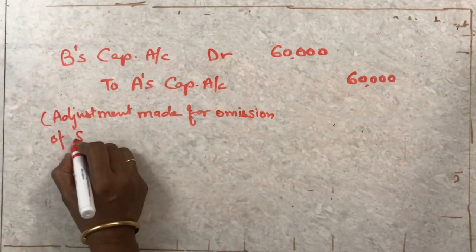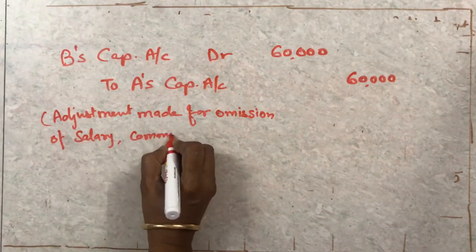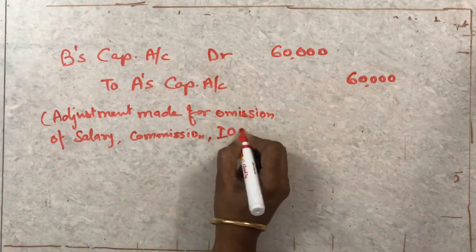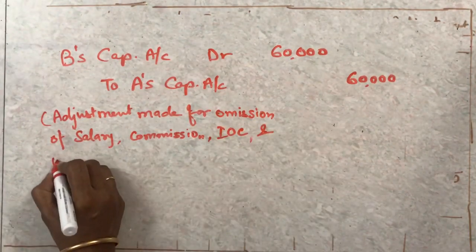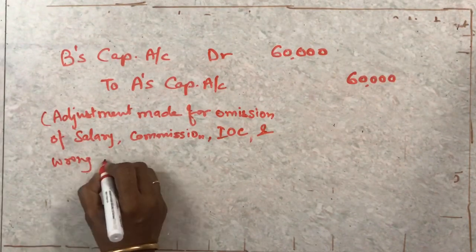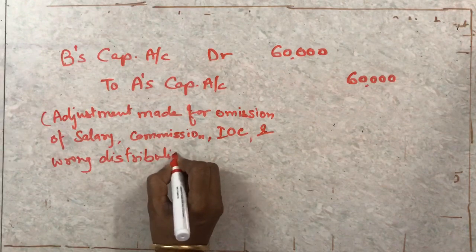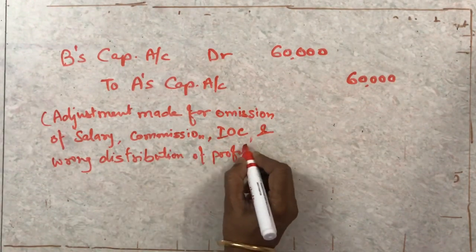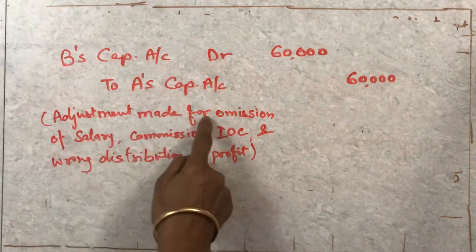Then omission of interest on capital was there, and you can write wrong distribution of profit. So you can just remember this narration. Just write adjustment made for, and whatever you have done wrong you just add it. Okay. So this is how you have to do the questions.